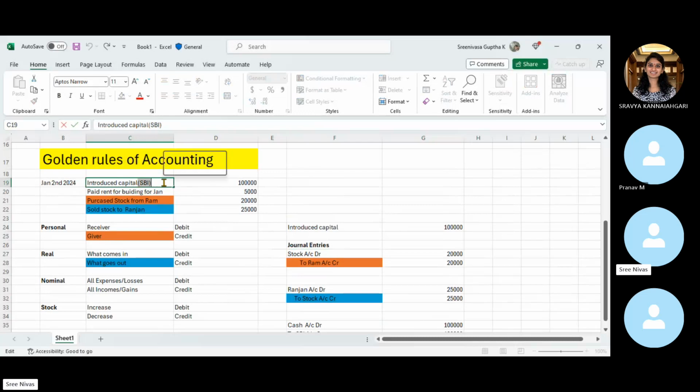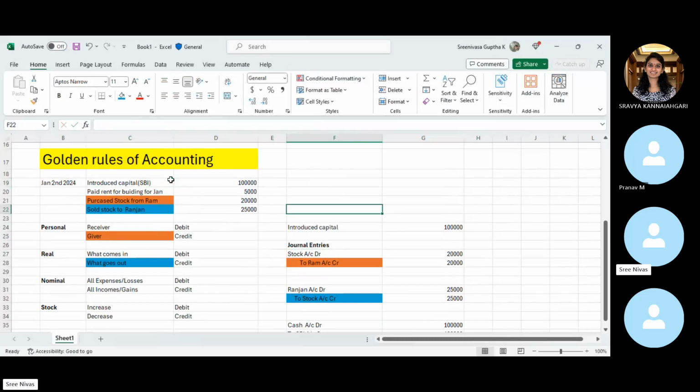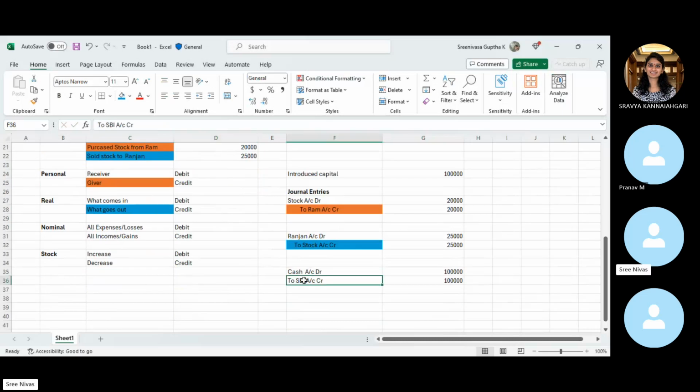It might be SBI, or third-party vendors, or even if you are the owner of the company, you can write it as your name itself. Let's say out of this 1 lakh, 50,000 you have received from SBI and 50,000 you have introduced. That means the capital account consists of two sources of cash, one from SBI and one from your personal account. So basically we use this capital as a pool account.